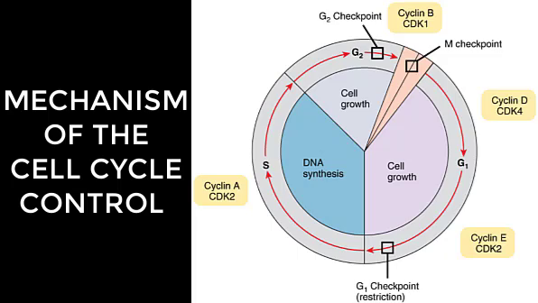So in healthy cells, the tight regulation mechanism of the cell cycle prevents this from happening, while failures of the cell cycle control can cause unwanted and excessive cell division. Failure of control may be caused by inherited genetic abnormalities that compromise the function of certain stop and go signals. Environmental insult that damages DNA can also cause dysfunction in those signals. And often, a combination of both genetic predisposition and environmental factors leads to cancer.